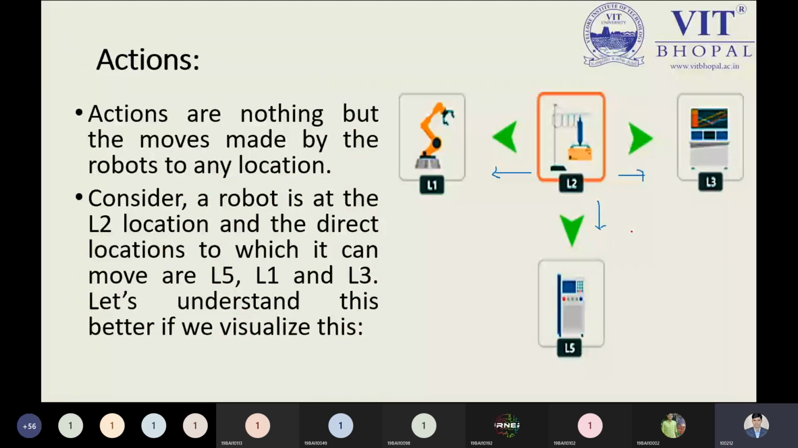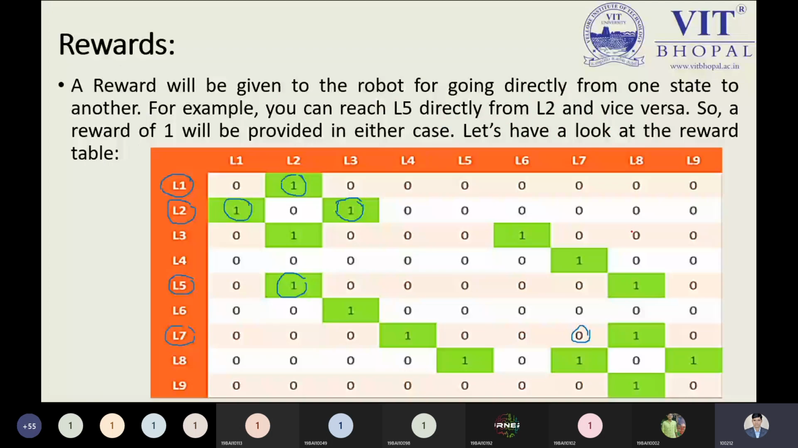But is L3 to L2 possible or not? So let us understand, is it possible? L3 to L2 is also possible, so we have the 1 value. Observe over here: from this perspective, what is the possible movement we can have? It means we are getting the 1 point, that is the reward. So when we have a possible movement in our real life situation, then we are getting the reward.